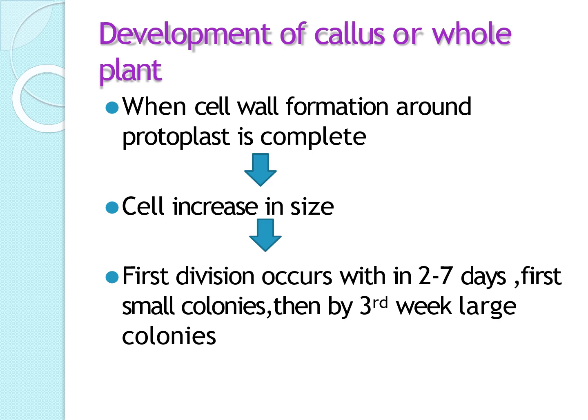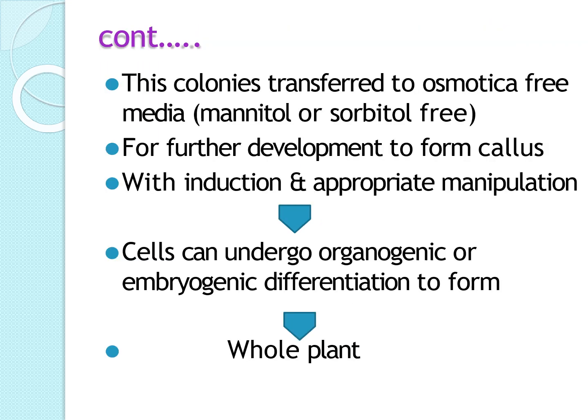Development of callus or whole plant. So this is the next process. When cell wall formation around the protoplast is complete, the cell increases in size. First division occurs within 2 to 7 days. First small colonies form, then in the third week large colonies are formed. This colony is then transferred to an osmotica-free medium, which is mannitol or sorbitol free, for further development to form callus. With induction and appropriate manipulation, cells can undergo organogenic or embryogenic differentiation to form a whole plant.